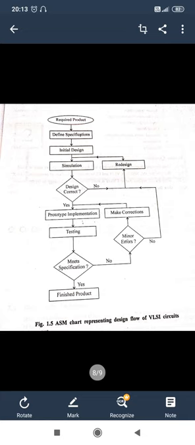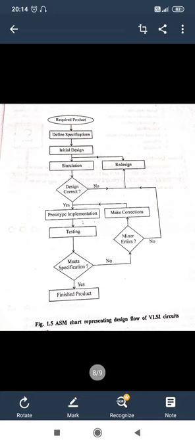Otherwise, when the design is not correct, we redesign it, make different changes to our initial design according to our specifications, simulate again, redesign the circuit, and check again whether the design is correct or not. When the design is a faithful reproduction of our input and meets the market specification, then we do the prototype implementation.